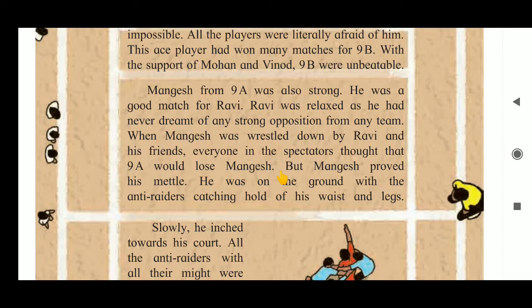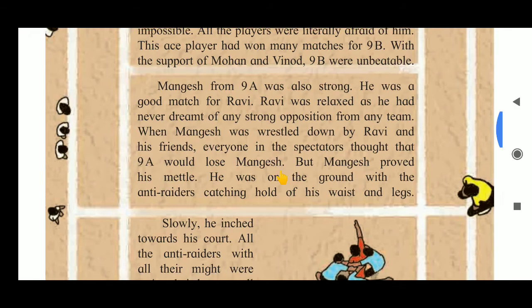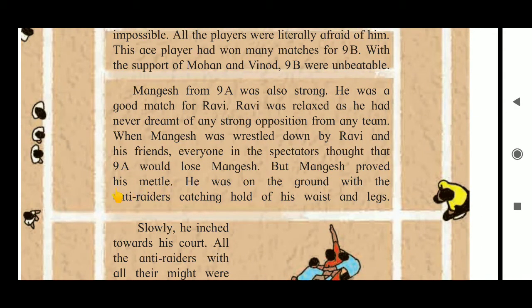So as a result of this, 9A will lose Mangesh and he would be declared out. But Mangesh proved his mettle. Proved his mettle means proved that he is good at doing something by succeeding in a difficult situation. So let's see what Mangesh does in this situation.